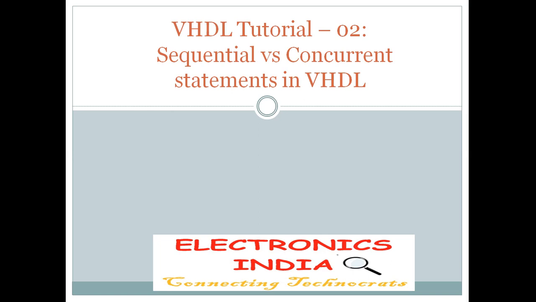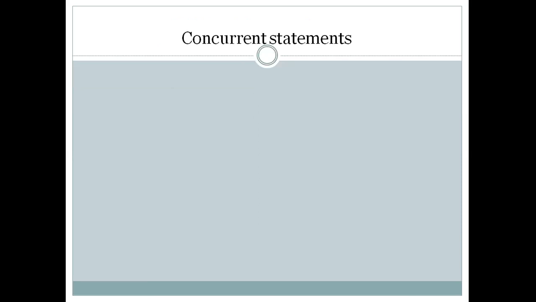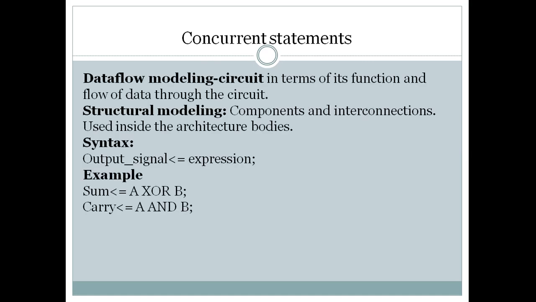But in this tutorial we are going to see the two types of statements, sequential and concurrent statements. We will have a discussion. So let us start with the concurrent statements. The concurrent statement can appear anywhere in the architecture. We all know that VHDL has three sections: the library section, the entity section, and the architecture section. So the concurrent statement can appear anywhere in the architecture.